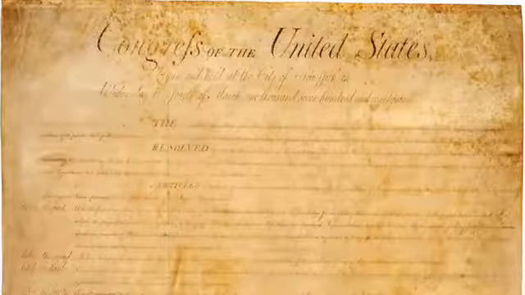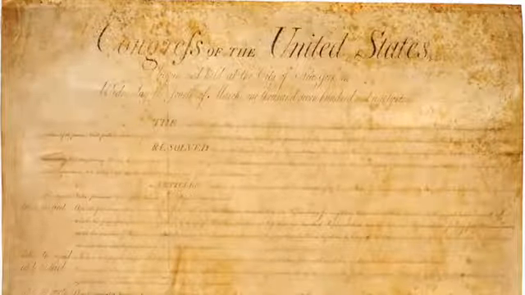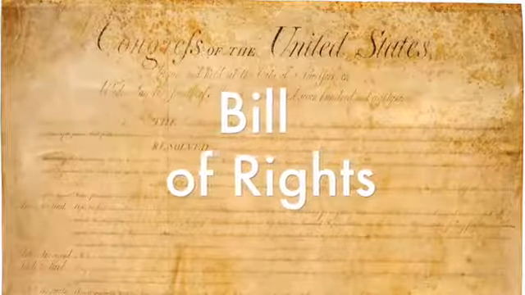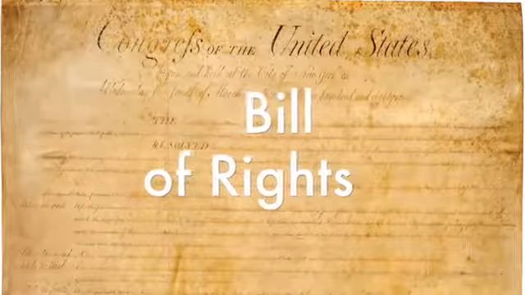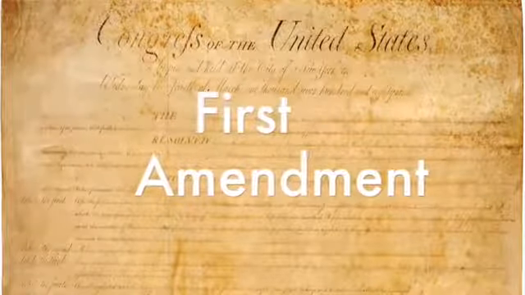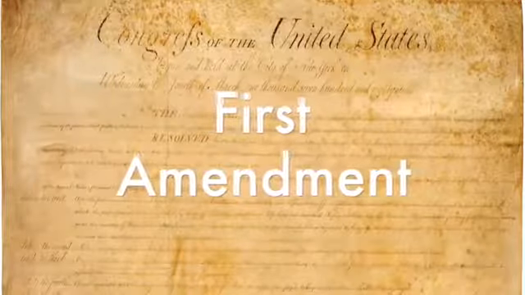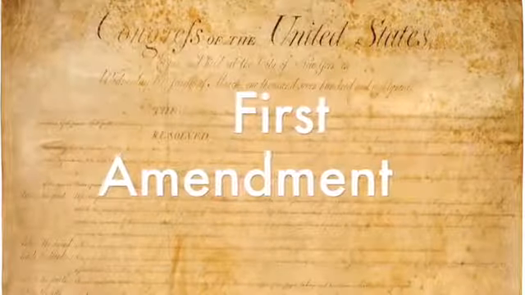The first 10 amendments to the Constitution are referred to as the Bill of Rights. They provide rights to the people and the states, limiting the power of the government. First Amendment. This amendment protects 5 fundamental rights: freedom of religion, speech, press, right of assembly, and petition.